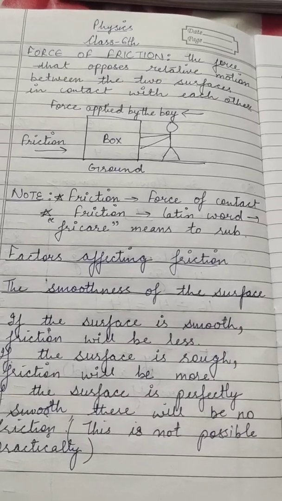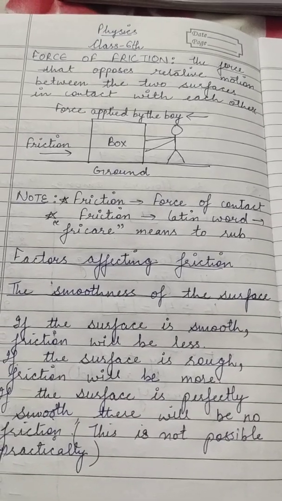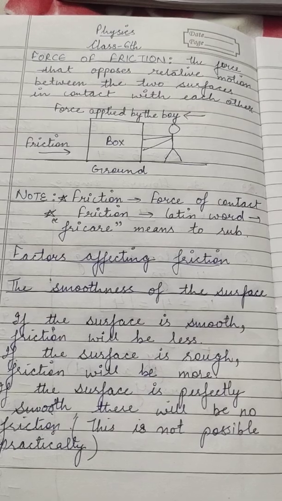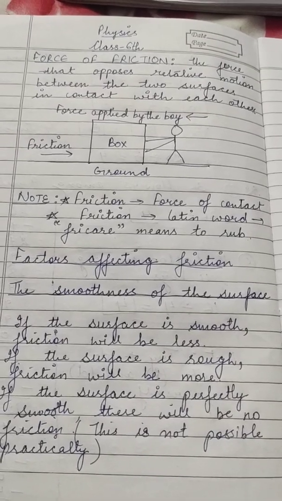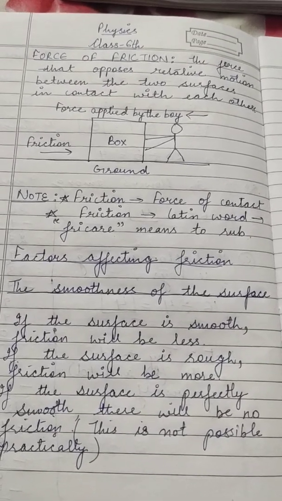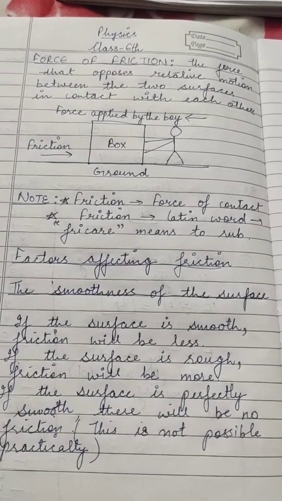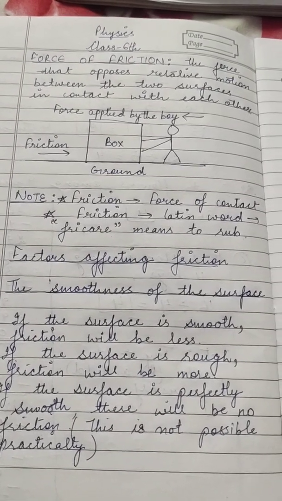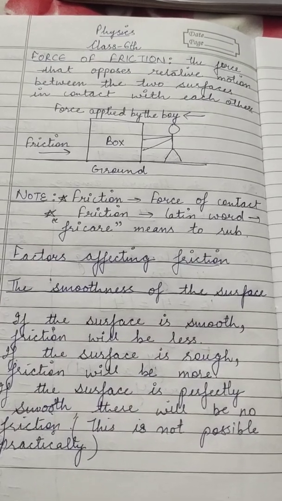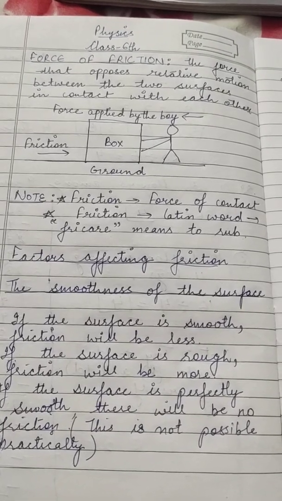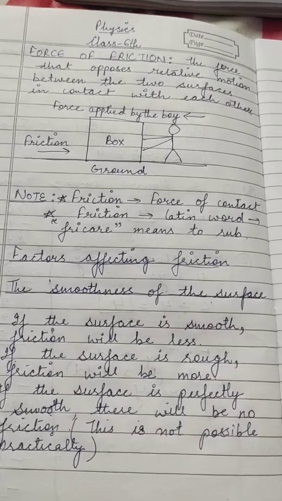So the force which slows down the motion of a moving body in contact with the surface of another body is known as the frictional force, or we also say it as force of friction. So this is the force which opposes the motion of a body.